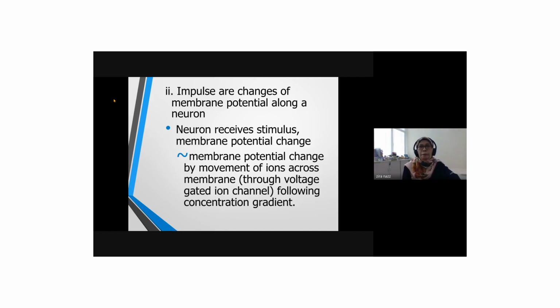Or let's say that the potassium channel or the voltage-gated potassium ion channel is opened, then a potassium ion will diffuse out of the cell. That is the rising phase of the action potential. Okay, because there are two types of ions involved in this action potential. There is sodium ion, there is potassium ion.